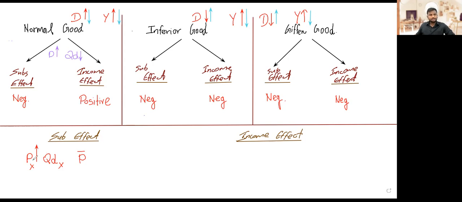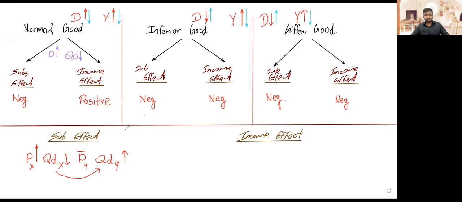For people who have been buying product X, now when it's compared to the substitute product, product X is relatively expensive. The relative price of product X has become a little more expensive, and that's a problem. So people who have been buying product X will now move and buy product Y. The demand for product Y will go up, and since people have moved from X to Y, the demand for product X will come down.